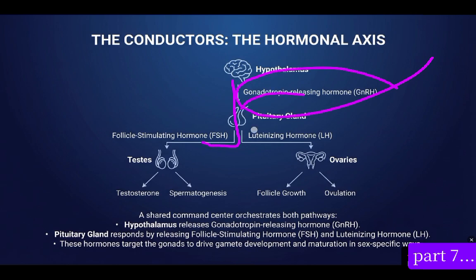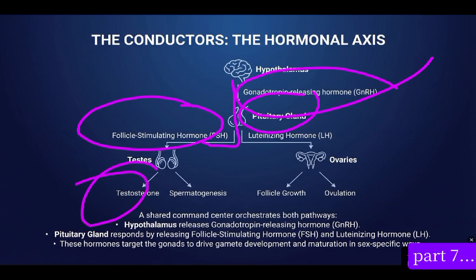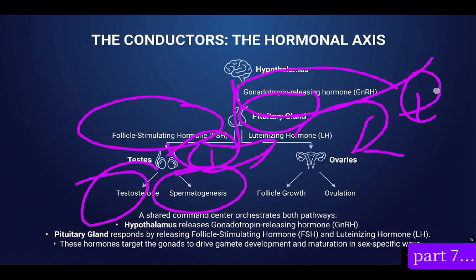The pituitary gland will now start releasing follicle stimulating hormone, and this follicle stimulating hormone starts stimulating estrogen, and this will now result in production of testosterone and spermatogenesis. And estrogen together with follicle stimulating hormone starts stimulating luteinizing hormone. So luteinizing hormone starts signaling the ovaries to start producing what? Ovulation, and factors that stimulate oocyte follicle growth.